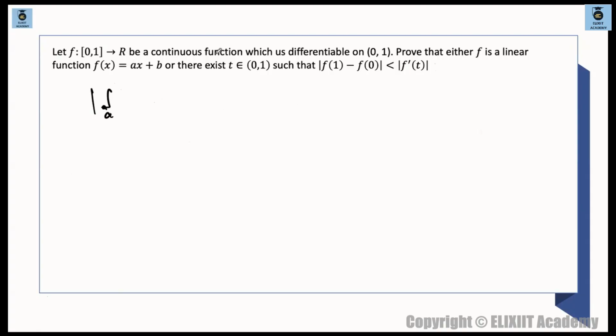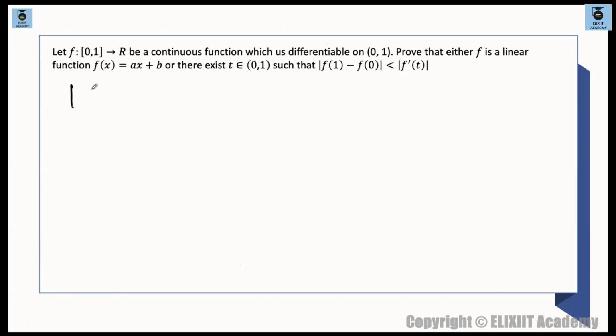ये दिखाई दे रहा है ना, continuous function which is continuous on closed AB, then differentiable on open AB, prove that f is either linear function or there exists t belongs to 0 to 1. So you can take the help of the mean value theorem to prove this thing. But I'm not showing using mean value theorem, I'm showing using some properties of definite integration, basic manipulation and calculations, you can solve this thing.